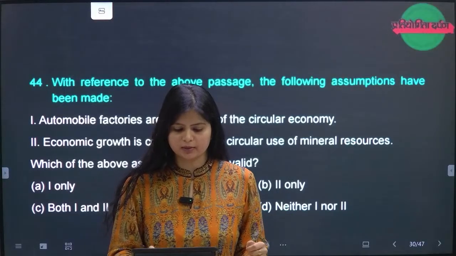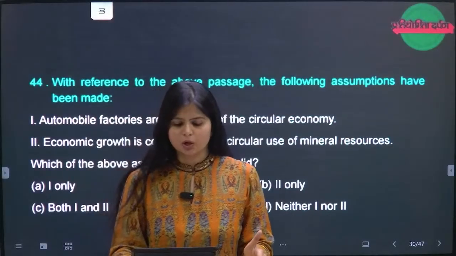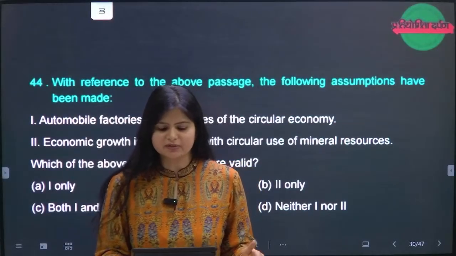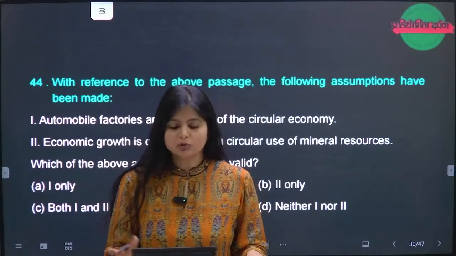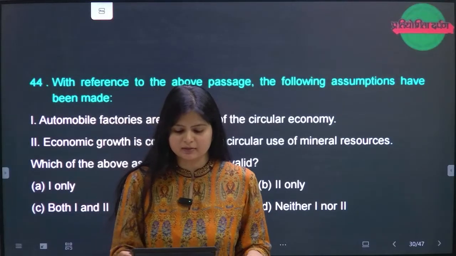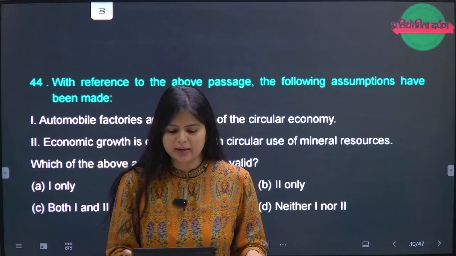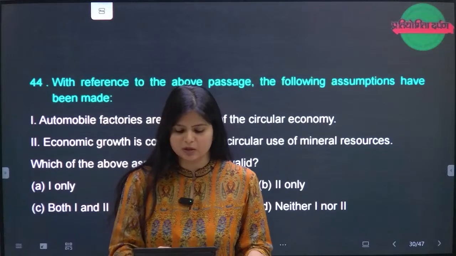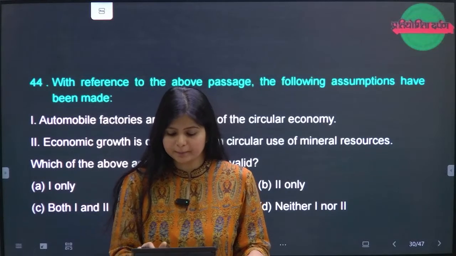44. With reference to the above passage, the following assumptions have been made. First, automobile factories are examples of circular economy. Nothing has been mentioned about automobile, though they were discussing something like that. Second is economic growth is compatible with circular use of mineral resources. So 44 answer is B.